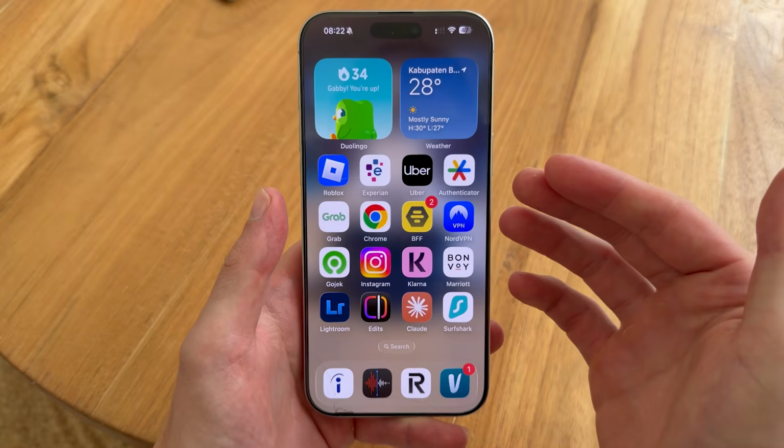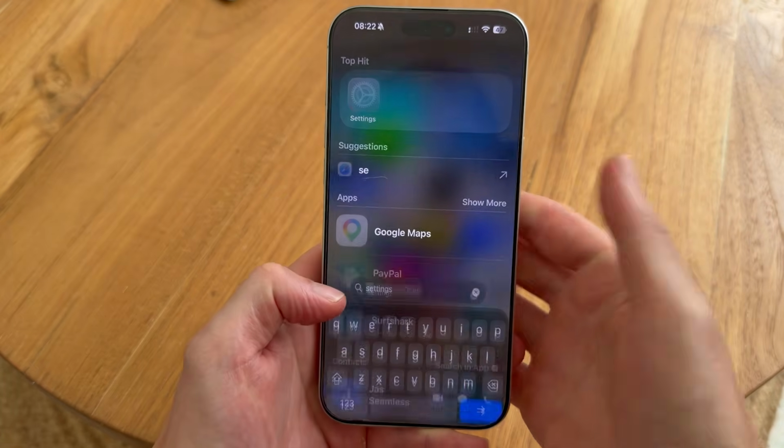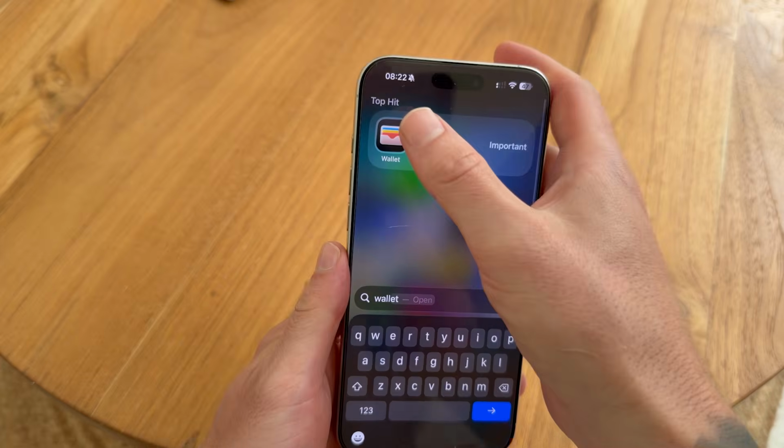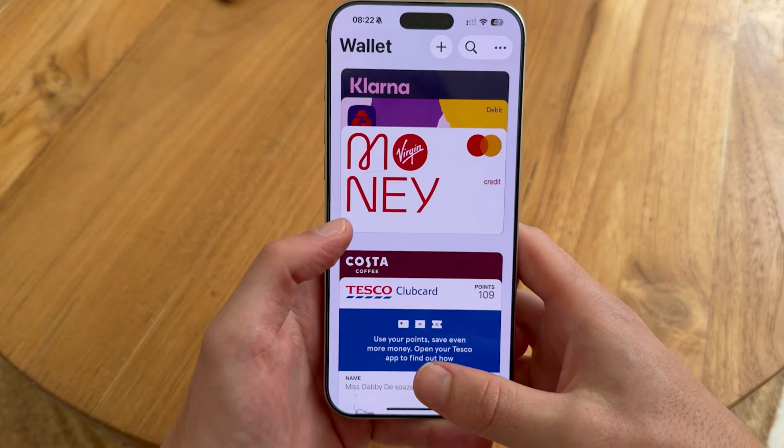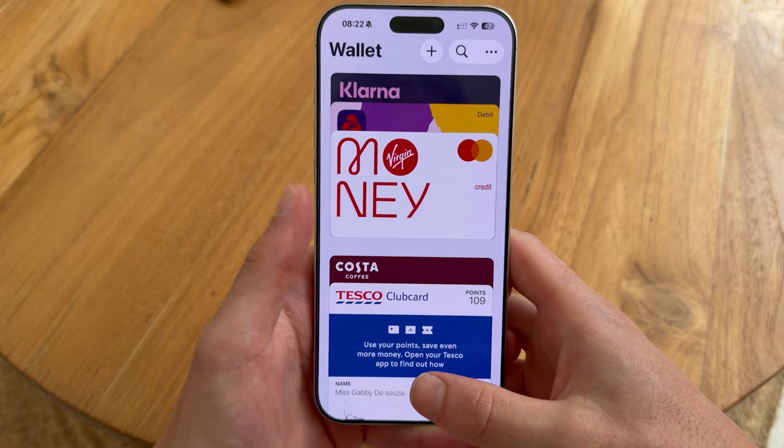Now once you've done this, your card should now be added to the Apple Wallet. So if I use my search box and type in wallet, you should now be able to find your debit card from the list.